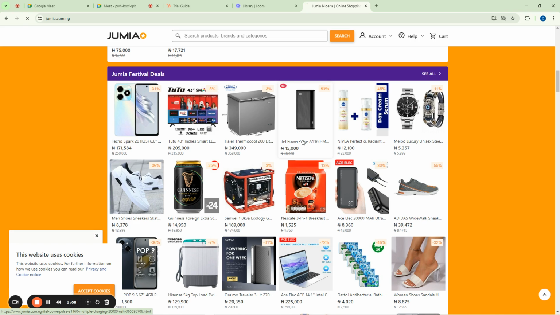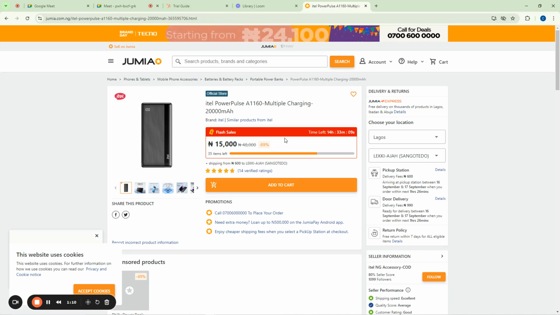However, we still have people that sell the same product at a lower price. But the emphasis I'm trying to make is that it is always a fixed price. You cannot change it unless they give you a discount, as they are stating that they are giving you about 69% discount here. Okay? So this is just how a website looks like.